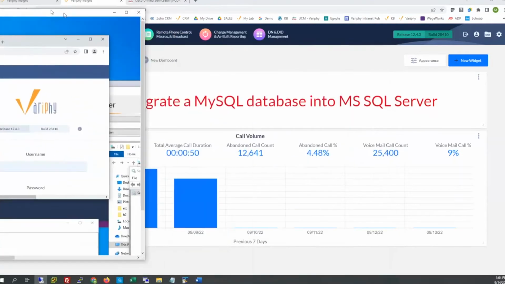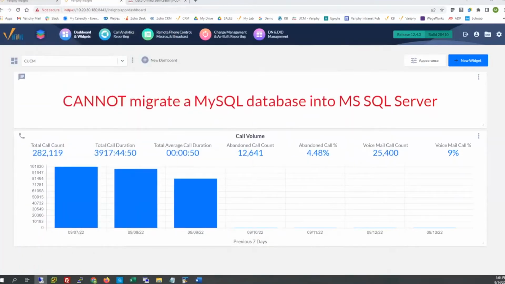What we're going to need here, there's going to be a few things. I'll be combing back and forth. One thing I would certainly recommend is to upgrade your current Verify Linux environment to our current GA. Right now, as of September 14th, 2022, our current GA is 12.4.3. However, 13.0 is a couple days away. I'm just pointing that out for the purpose of this recording.